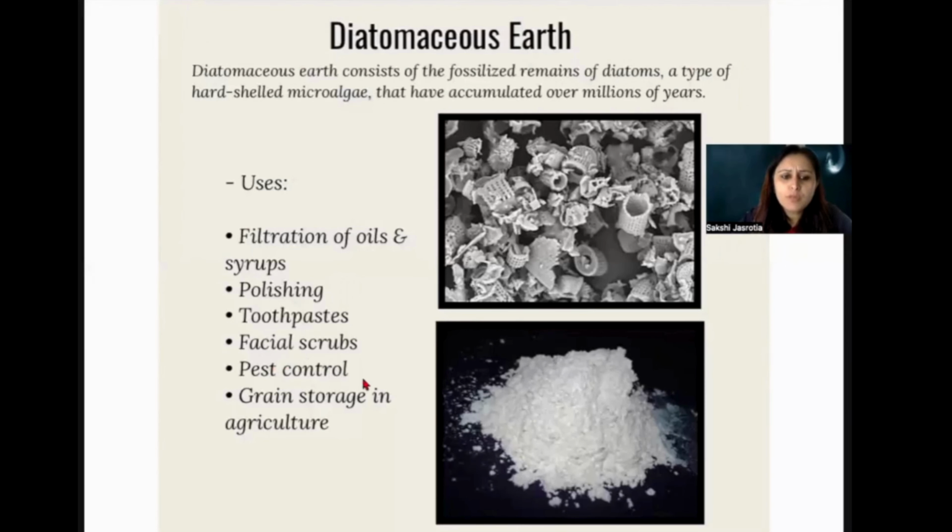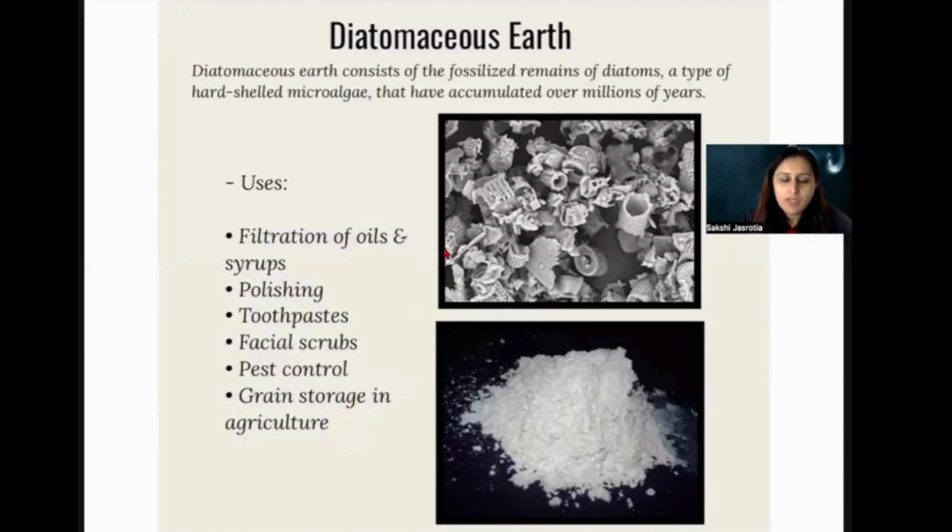It is also used in pest control. This diatomaceous earth is very dry in nature, so when it is used in pest control, it draws the moisture from the pest, keeping it dehydrated, and eventually the pest dies. That is why it is used in pest control and grain storage in agriculture also, because wherever they have to store the grain, it has to be free from pests, right?